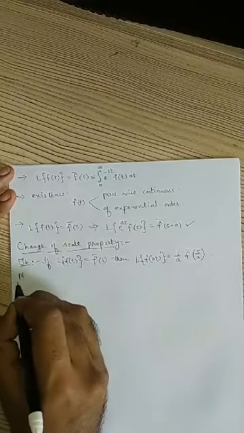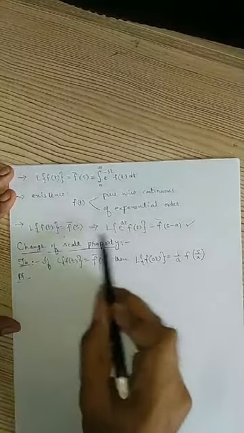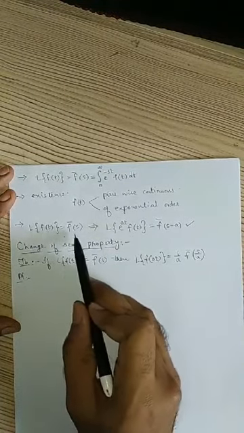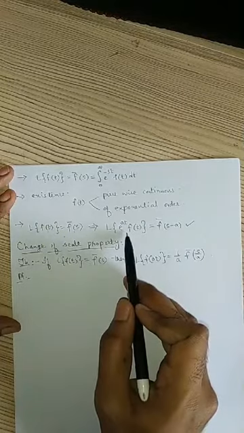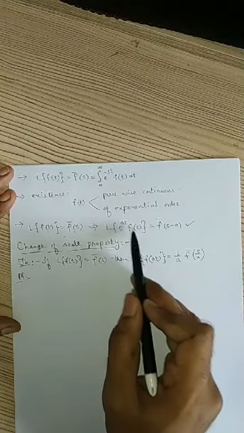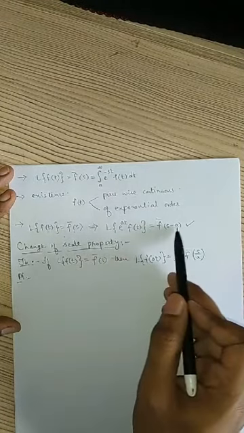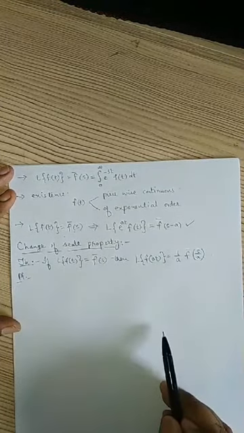Now we have to prove this. Previously, the first shifting property says that if Laplace transform of f of t equals f bar of s, then to find the Laplace transform of e power at into f of t, we replace s with s minus a in f bar of s.